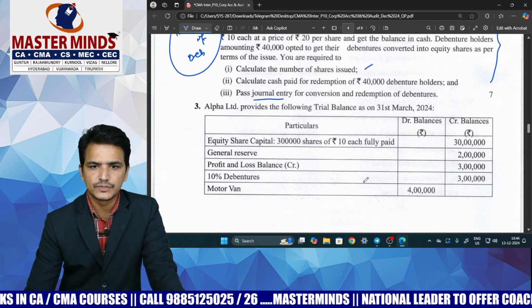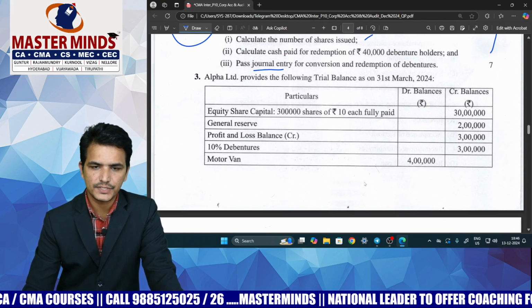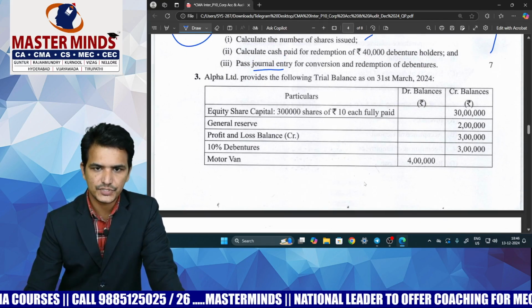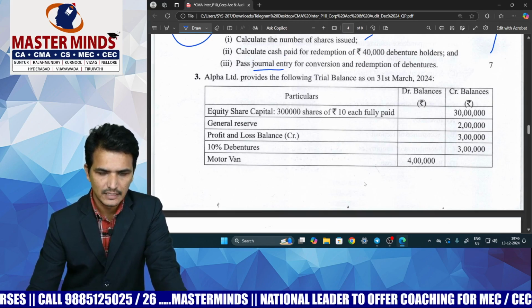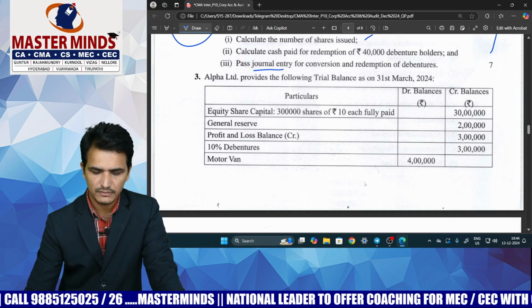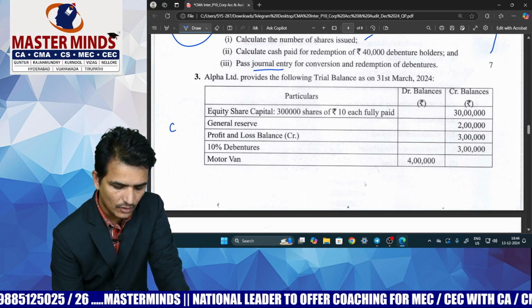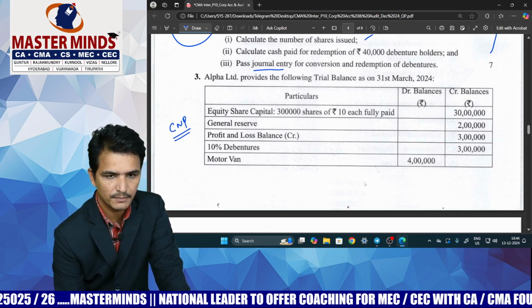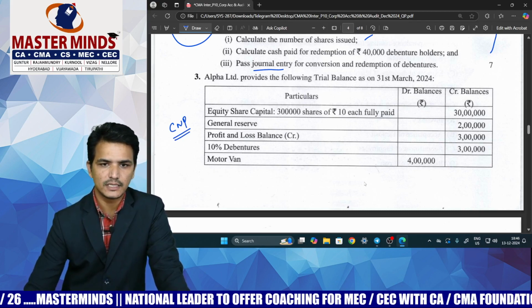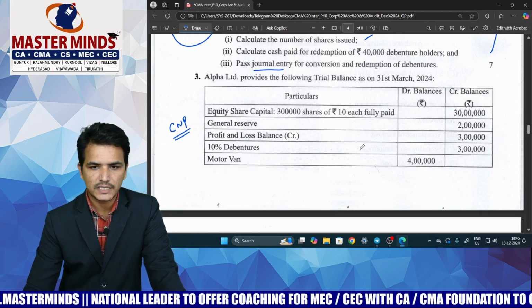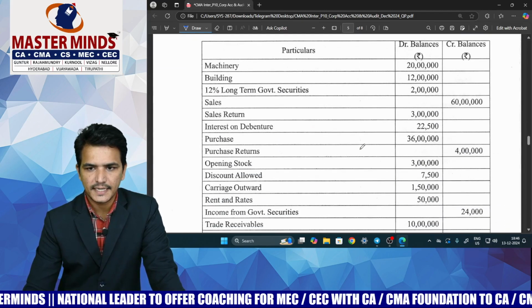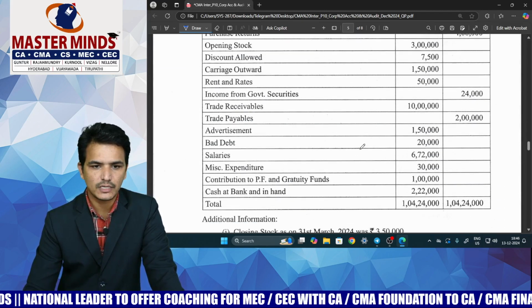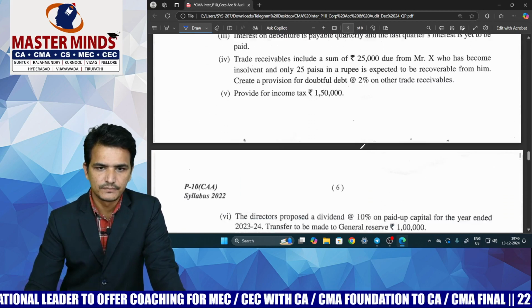And next, company final accounts are preparation of P&L and balance sheet as per Schedule 3 of the Companies Act. And here they have given a direct question, which is covered under the comprehensive numerical problems of the study material, and which is also covered in the CRD 1 of our Masterminds material also. So it is a direct copy paste question only. Even the amounts are not changed in this question.